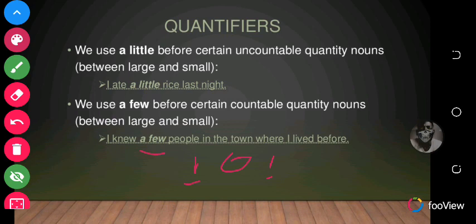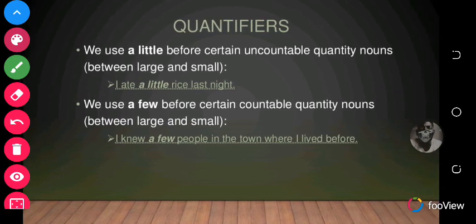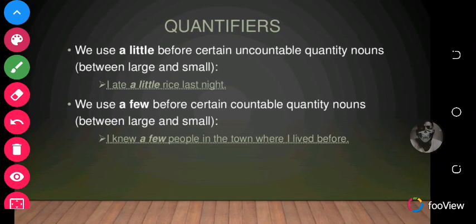That is how a little and a few are used as quantifiers. So note that a little is between large and small, and a few is also between large and small.